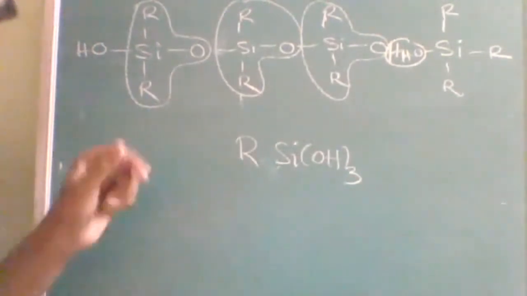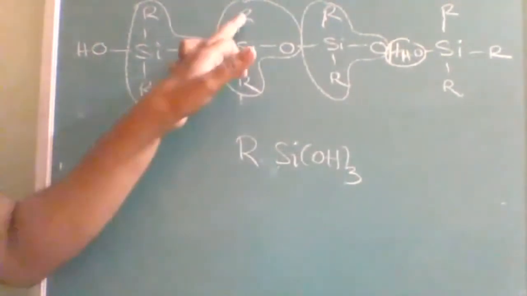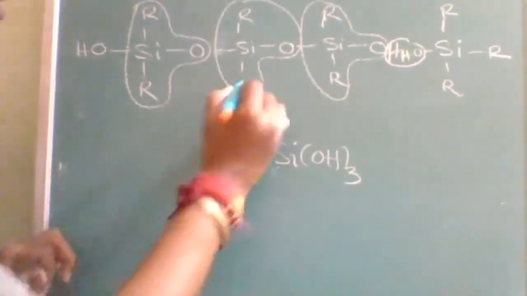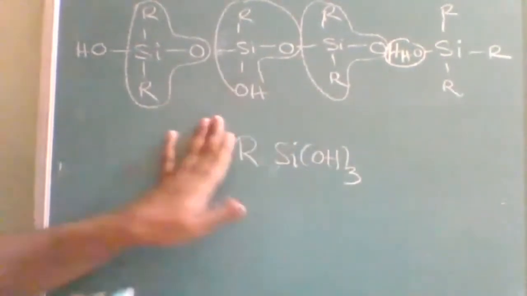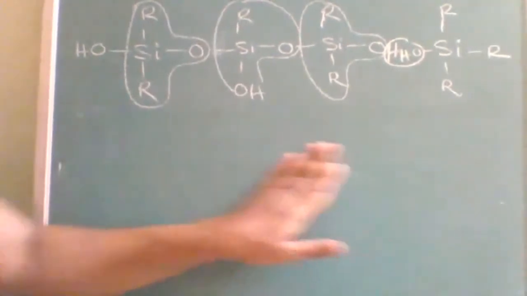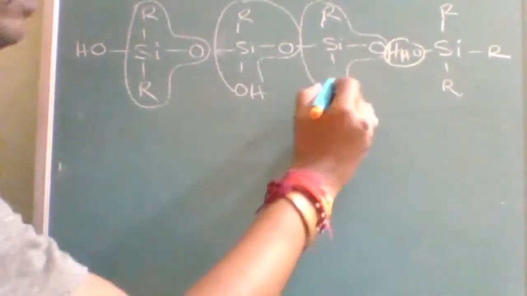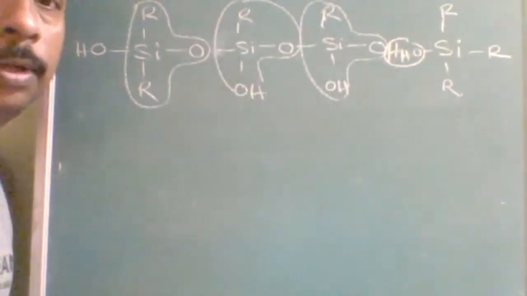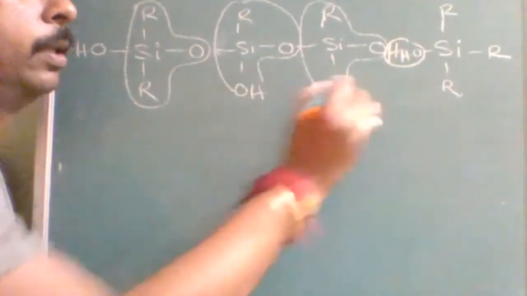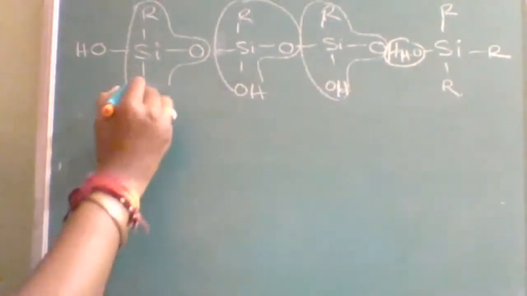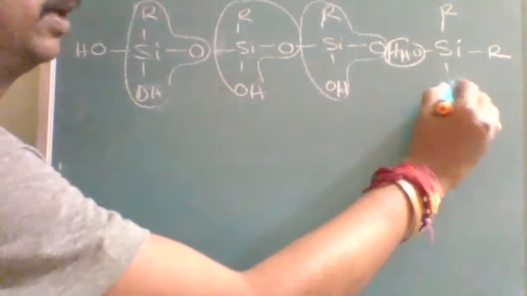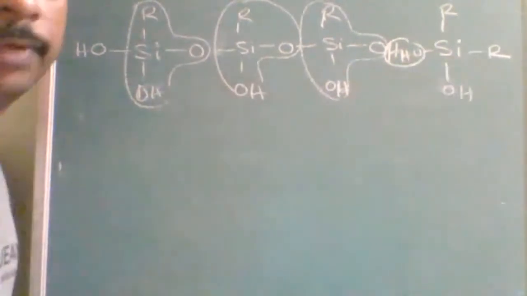Now what happens in this? See, one alkyl group, and in this place you will find OH, OH. If I take R2SiOH3, then we can extend in this direction also. Wherever one R was, now I am replacing it with OH.